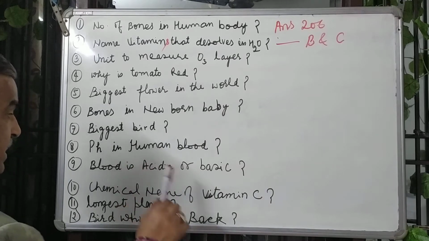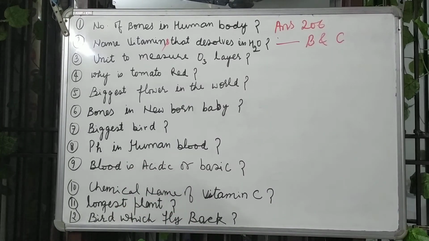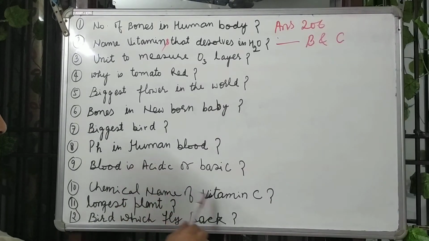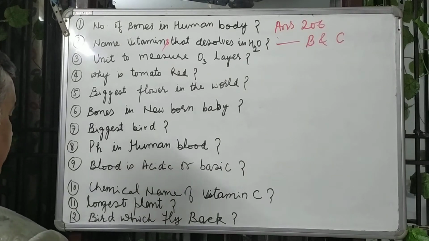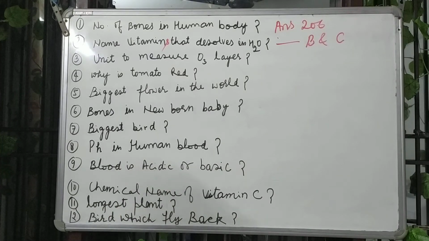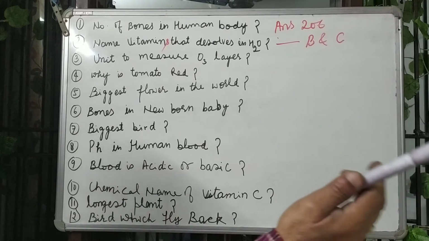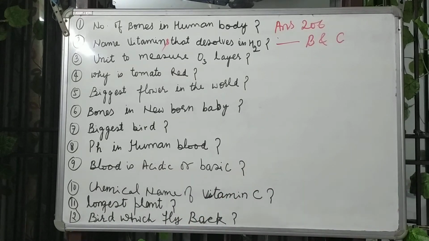Is blood acidic or basic? The chemical name of vitamin C, the longest plant in the world, and the bird which flies backward. In question number 1 and question number 2, I have covered it.